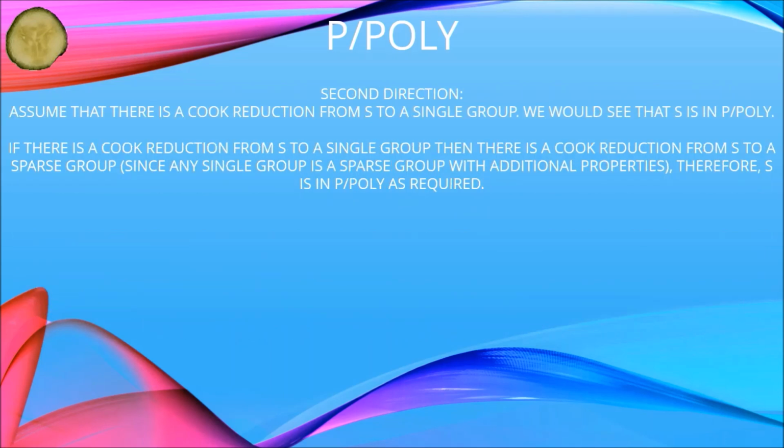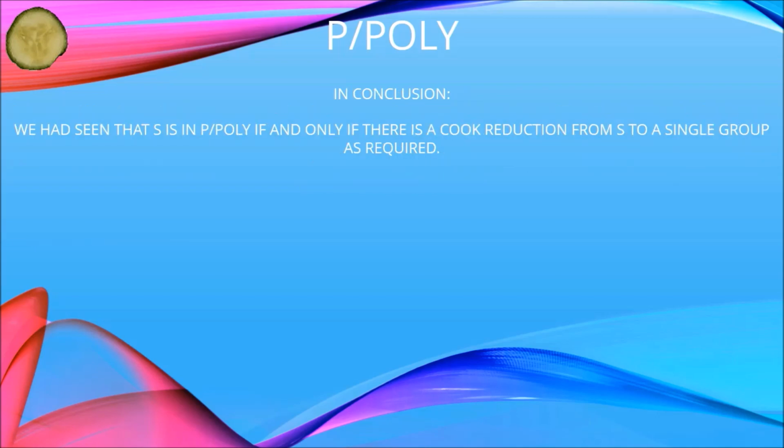Second direction. Assume that there is a Cook reduction from S to a single group. We would see that S is in P/poly. If there is a Cook reduction from S to a single group, then there is a Cook reduction from S to a sparse group, since any single group is a sparse group with additional properties. Therefore, S is in P/poly as required. In conclusion, we have seen that S is in P/poly if and only if there is a Cook reduction from S to a single group, as required.